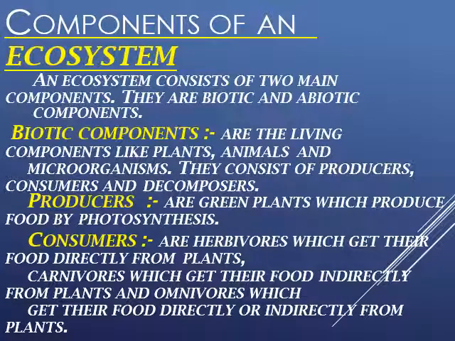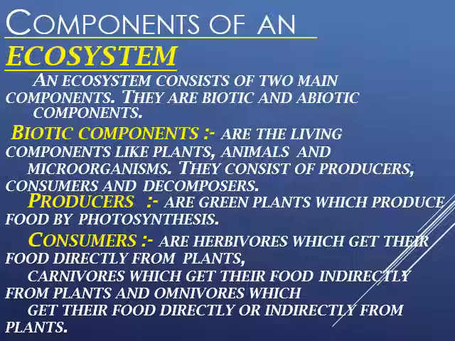Now, the components of an ecosystem. An ecosystem consists of two main components. They are biotic and abiotic components. Biotic component means all living components like plant, animal, microorganism. They consist of producer, consumer and decomposers. Now, producer. What are producers? All green plants which produce food by the process known as photosynthesis.